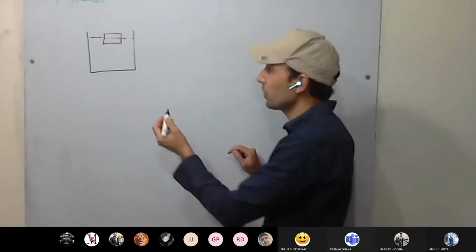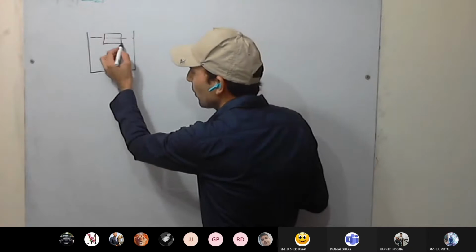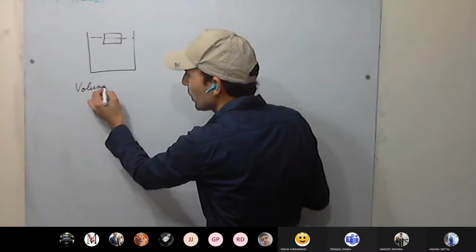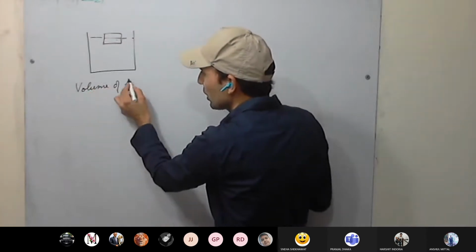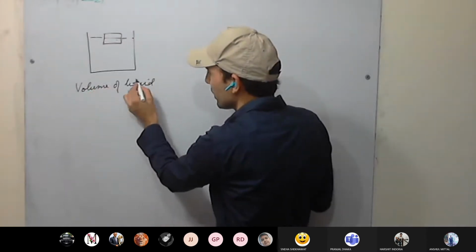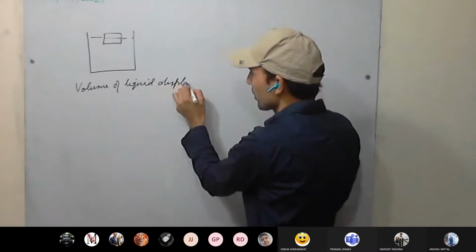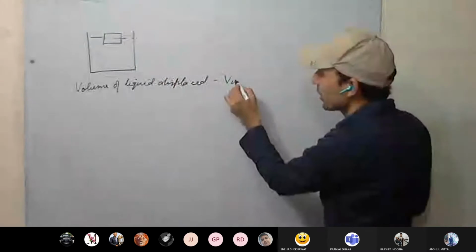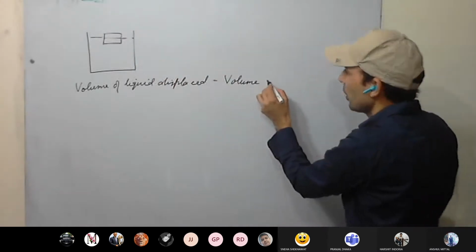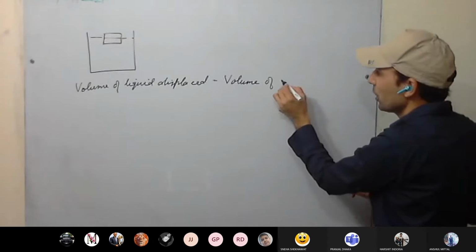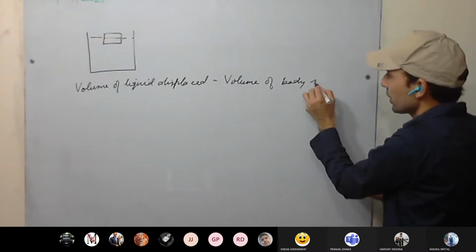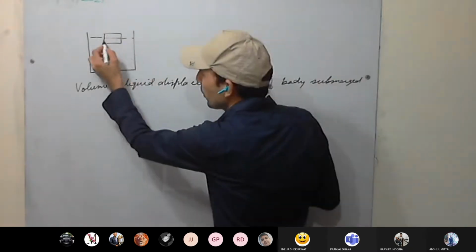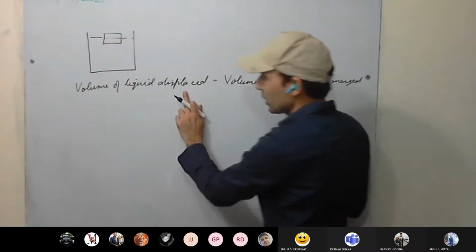One numerical will be done on that. This volume of the liquid displaced is going to be used in numericals. So volume of liquid displaced is equal to the volume of the body immersed or submerged. Remember this one. So this is the volume of the body submerged, and this is also the volume of the liquid displaced.